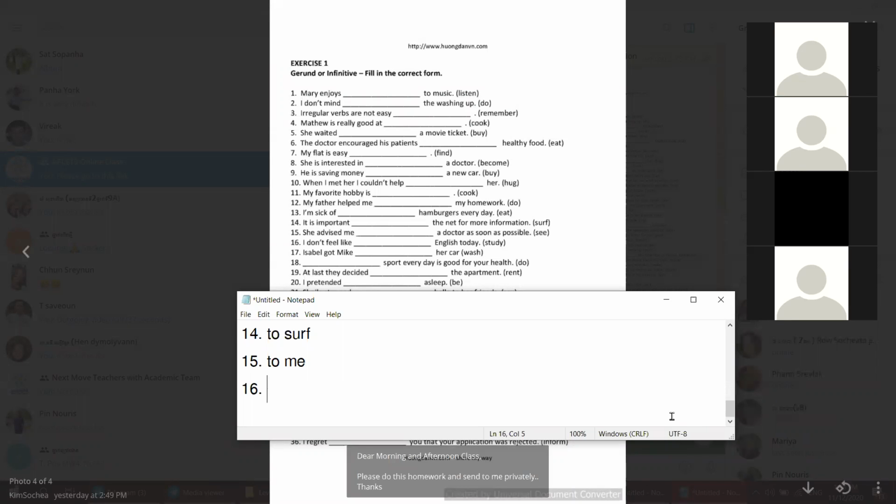Number 16. Olita. Yes, sir. I don't feel like to study today. Yeah, I don't feel like. Like is the word. Like, dislike. So we just use gerund, studying, right?